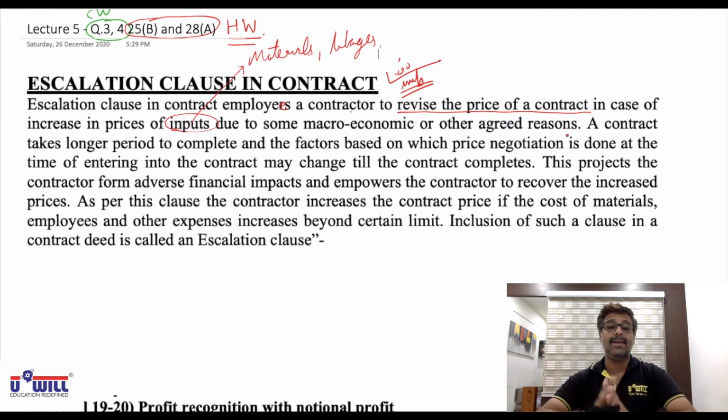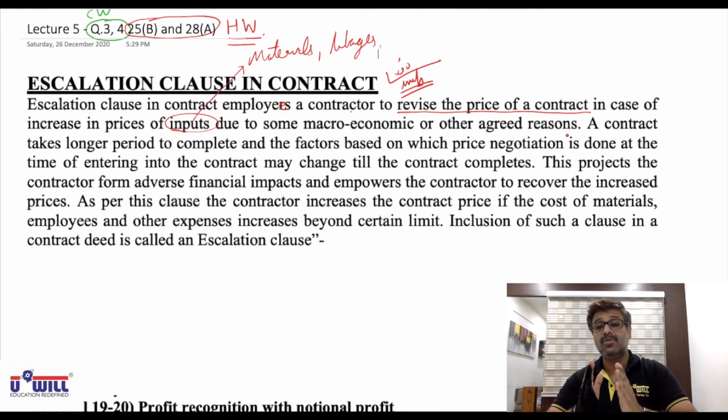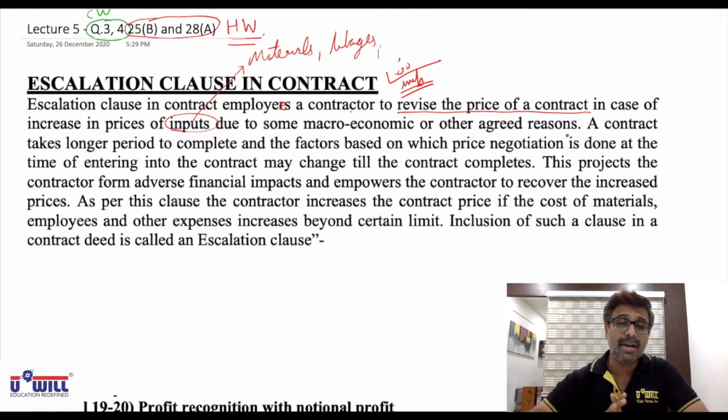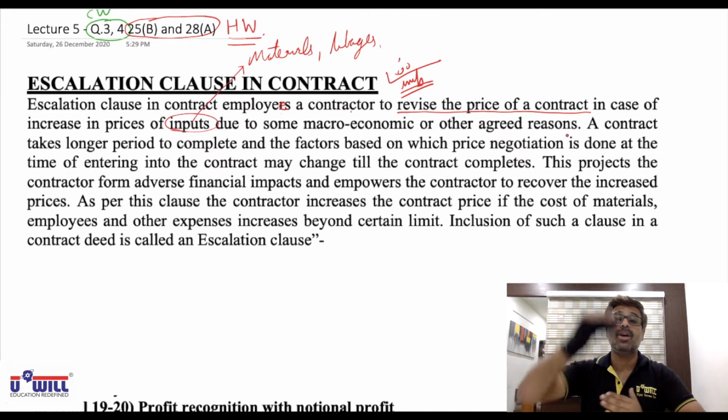Now see, you all will agree that contract means a large job is undertaken. It takes more than 1 year to complete the contract. So suppose you enter into a contract with someone and the contractor says that your building will be completed in 5 years. Presently he gives you a quotation or a tender that the total cost of constructing the building will be 2 crores. But the time frame is very long, 5 years. So it is quite possible that in these 5 years, the price of raw materials like iron, steel may go up, the price of wages may go up.